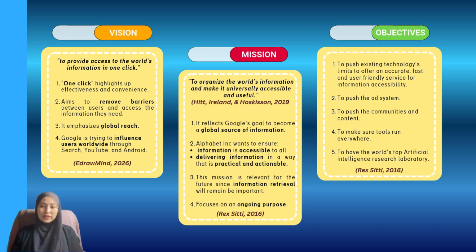Let's go deeper into objectives. According to Rec City in 2016, Google's goals are to push existing technology's limits to offer an accurate, fast and user-friendly service for information accessibility. Next, to push the ad system and to push the communities and content. Also, to make sure tools run everywhere. The other goal is to have the world's top artificial intelligence research laboratory.